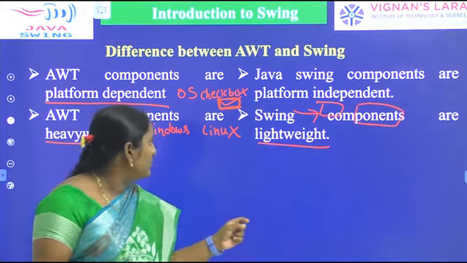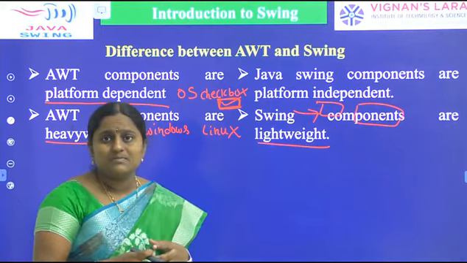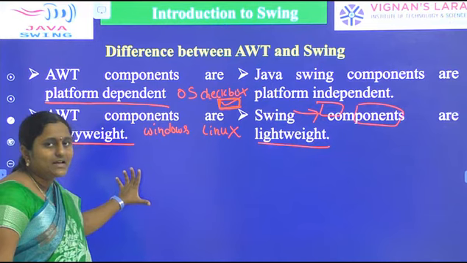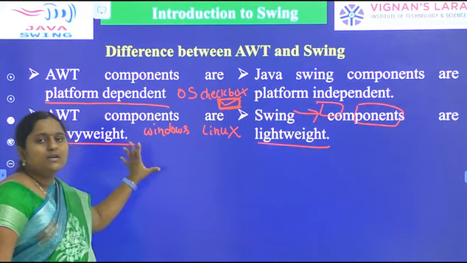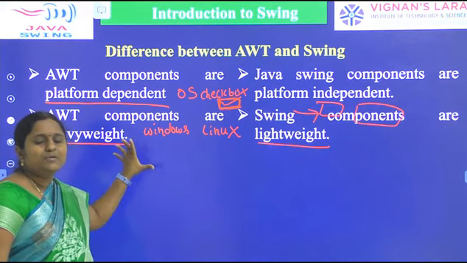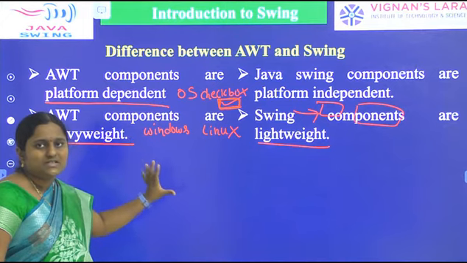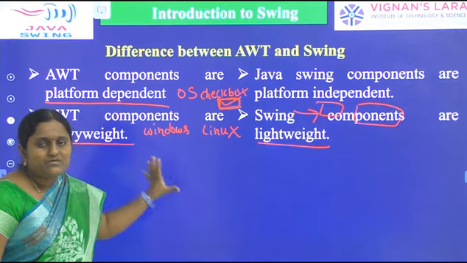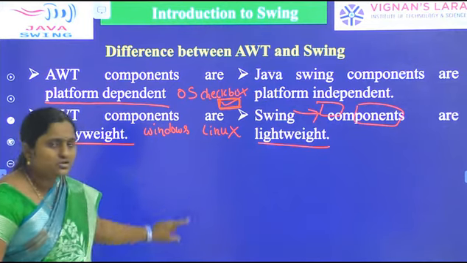One more time, I will explain. AWT components are heavyweight. Heavyweight means AWT components depend upon the operating system. Suppose we execute AWT components in the Windows operating system.